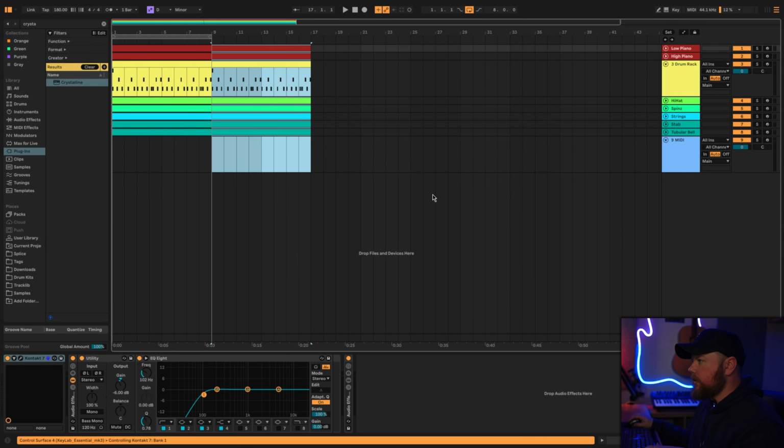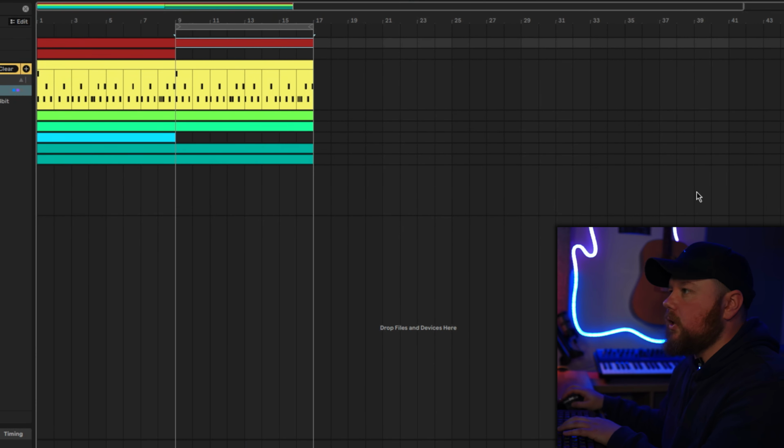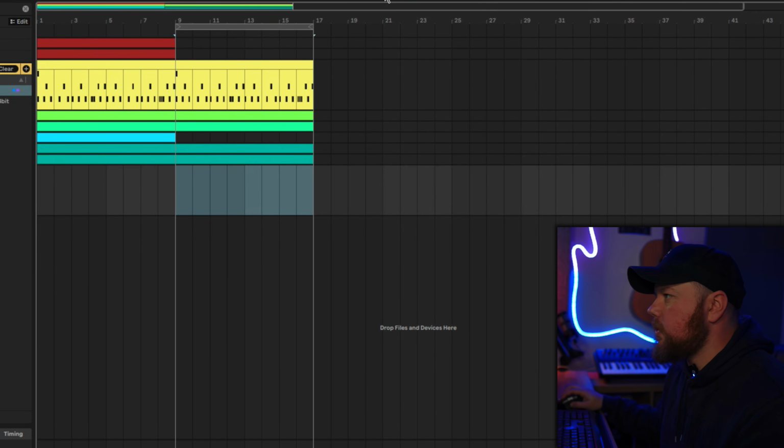Next, I just want to create a B section that doesn't have the main piano melody in it, just for some variation. I want to put some lower pitched strings that you can switch to. So I'm just going to copy this over. We're just going to take out the high piano here. We're also going to take out these strings here. In fact, I think we can even take out the low pitched piano on this section as well.